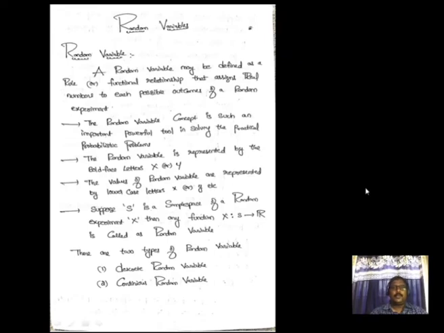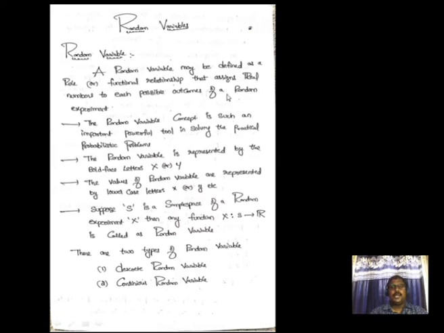Welcome back, students. So in this video we are going to see what is the definition of a random variable and what are the different types of random variables. So what is the definition of a random variable? A random variable may be defined as a rule or a functional relationship that assigns a real number to each possible outcome of a random experiment. So this is the definition of a random variable.